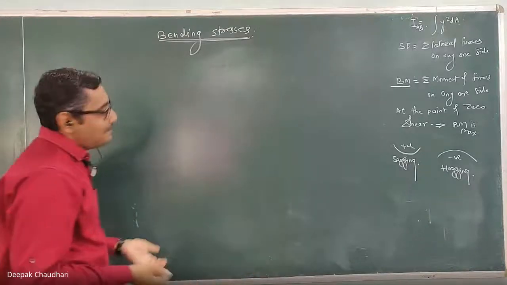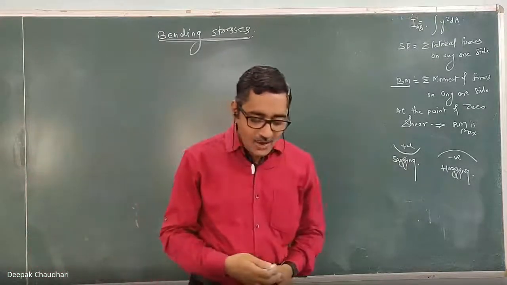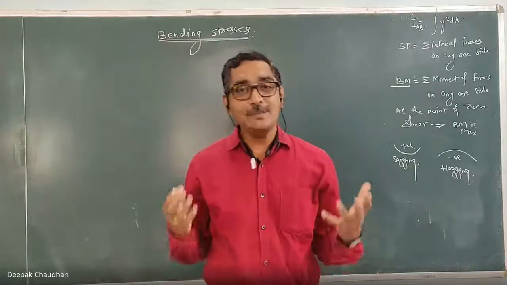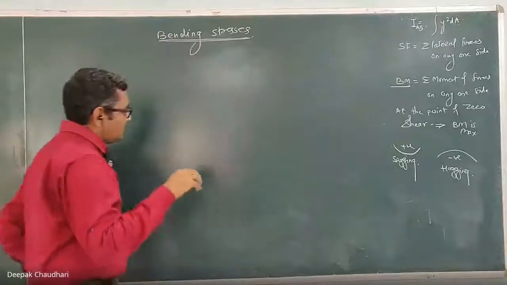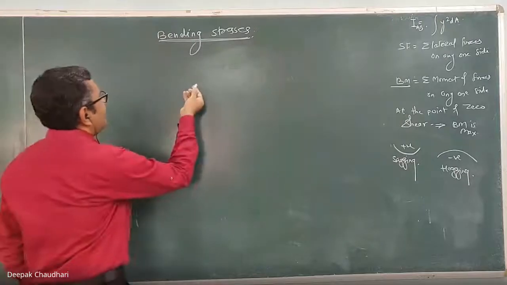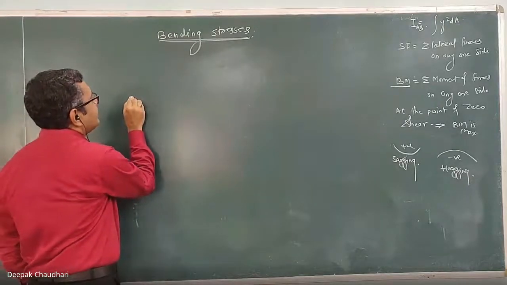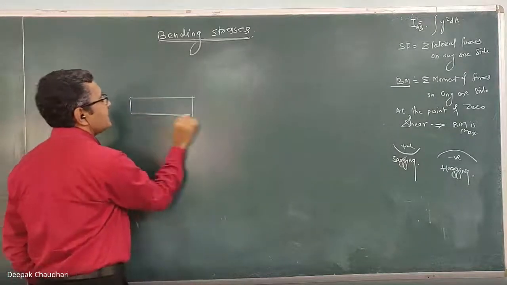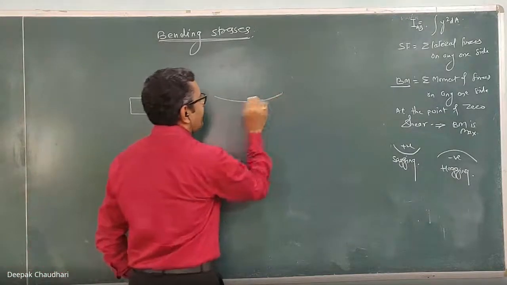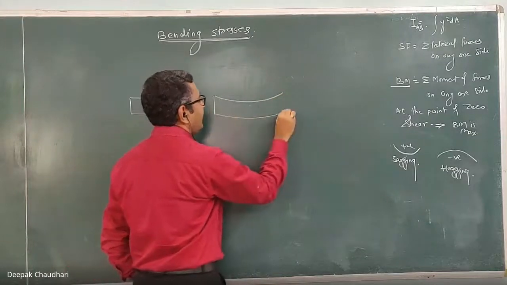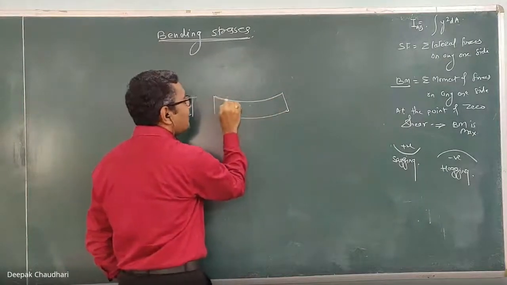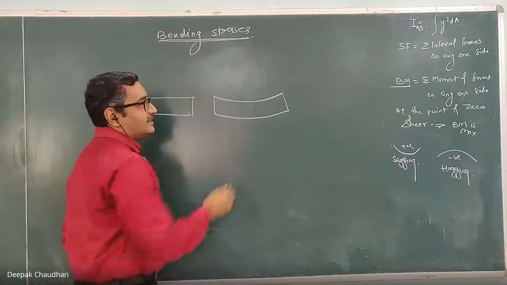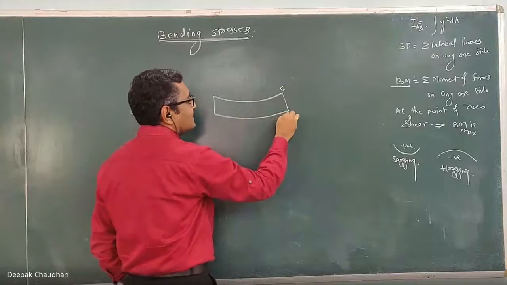Now we have to study the bending stresses in this lesson. So I already told you that the stresses induced because of the bending moment are known as the bending stresses. I'll give the example again. Let's consider that this part is subjected to the sagging bending moment. Because of the sagging bending moment, it will bend like this. This upper layer is in compression, lower layer is in tension. Here compressive stresses are induced, here tensile stresses are induced.